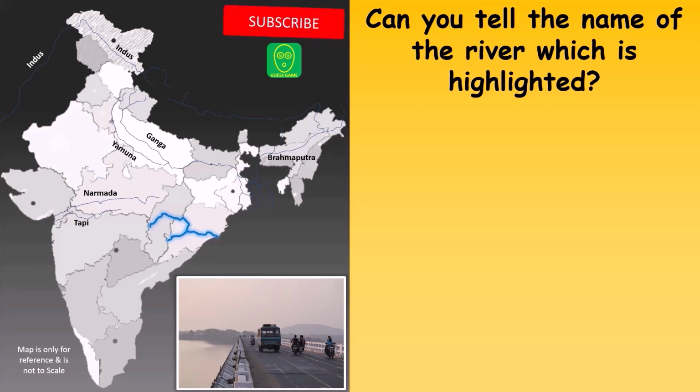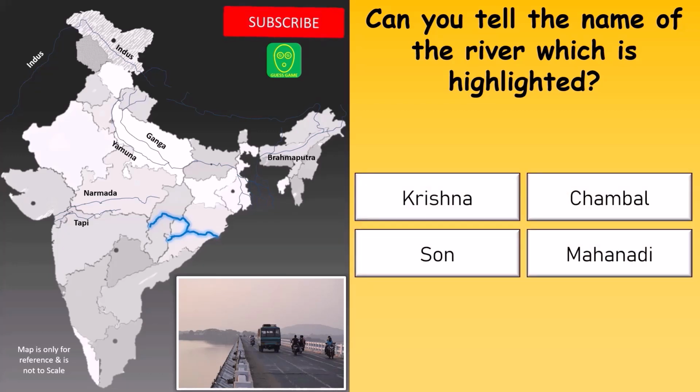Can you name the river which is highlighted? Your options are Krishna, Chambal, Son or Mahanadi.